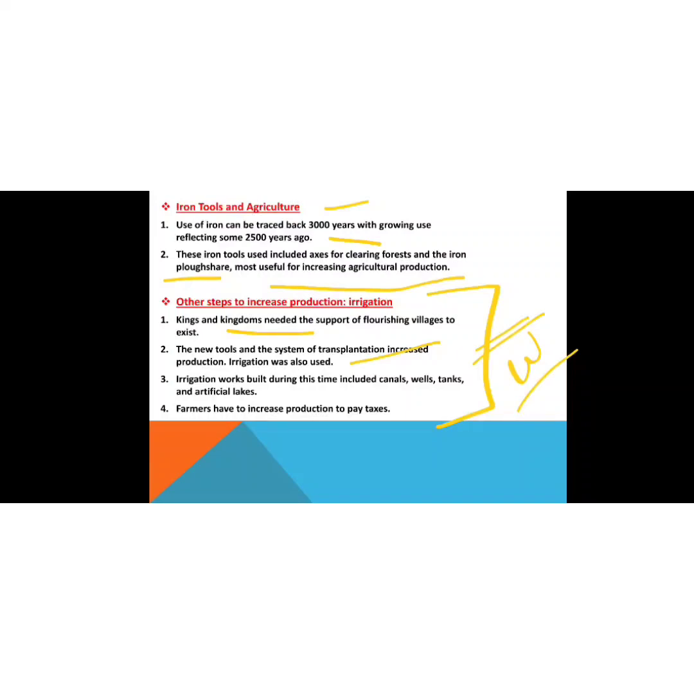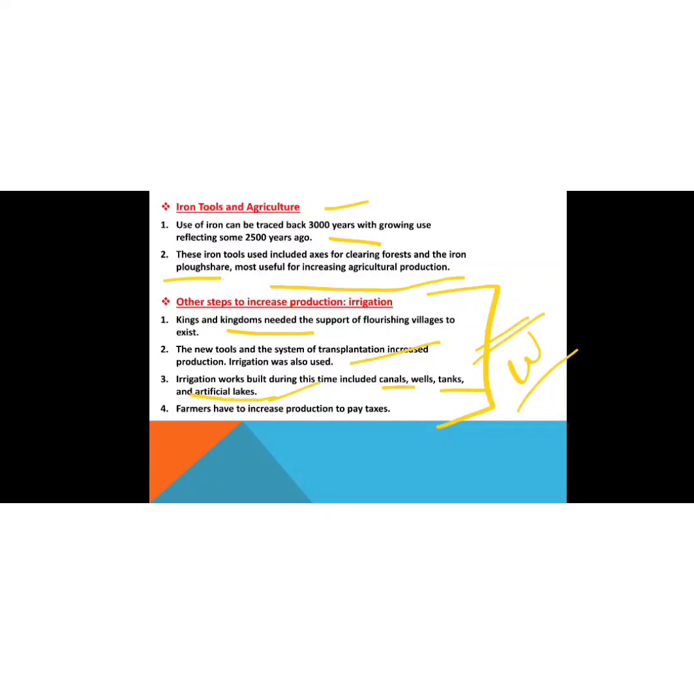Then irrigation works were built during this time, including canals, wells, tanks and artificial lakes. These were basically built by the king, because when production is high, the kings will also be collecting high taxes and high revenue from the people of the villages, so that they can use that to build a vast empire and an army.